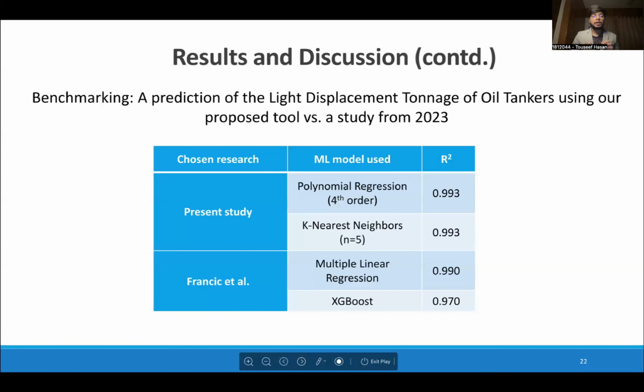For benchmarking our results, a recent study from 2023 was chosen where the lightship displacement of oil tankers was predicted using multiple linear regression and XGBoost algorithms, taking 2 inputs, length overall and breadth. The models were trained on the data of only 80 oil tankers, and its results were compared with the results of our chosen models for predicting the light displacement tonnage of oil tankers by directly taking the R-squared values into consideration. Our approach was trained on more data points and thus displayed a slight improvement over the chosen literature.